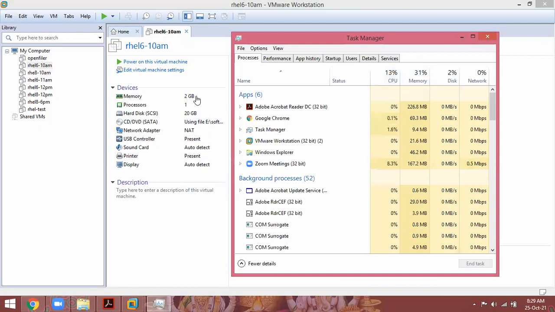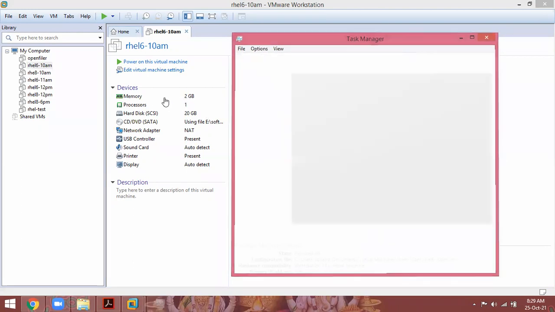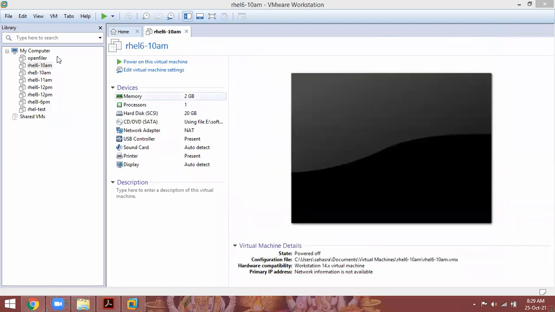See, 2 GB RAM. I have 8 GB RAM. I shared my RAM to multiple machines. So at a time, I can power on 8 machines here. My processor is shared. My hard disk is shared. My DVD is shared. Network adapter is shared. USB controllers are shared. This is shared virtual machine files. See, without paying a single rupee, I configured here 9 or 10 servers.